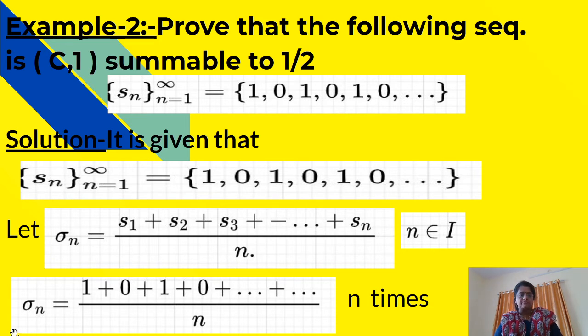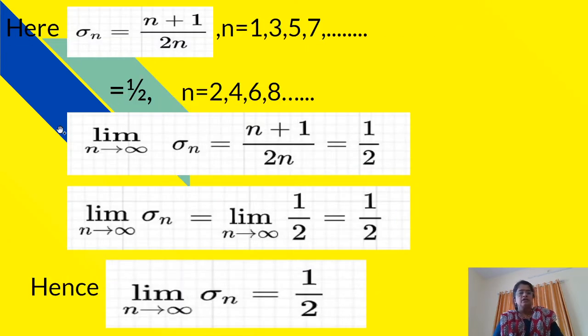Therefore sigma_n is equal to 1 plus 0 plus 1 plus 0 plus 1 plus 0 and so on, divided by n, with n terms. Here sigma_n is equal to (n plus 1) upon 2n if n is an odd number, and sigma_n is equal to 1/2 if n is an even number, that is n is equal to 2, 4, 6, 8 and so on. Therefore, in both cases we will find the limit of sigma_n as n tends to infinity.